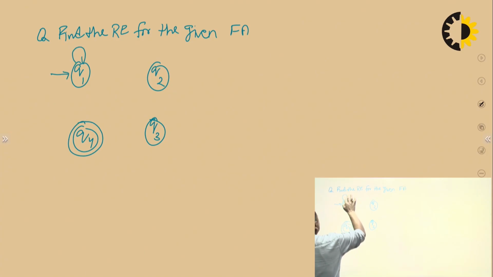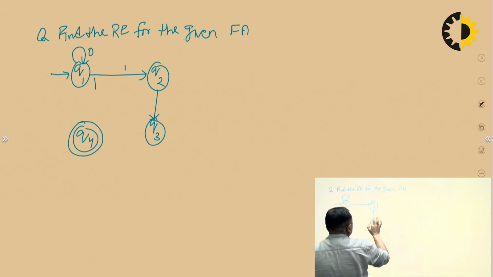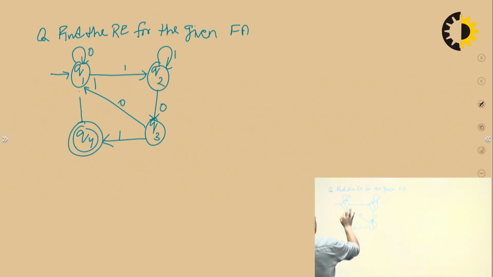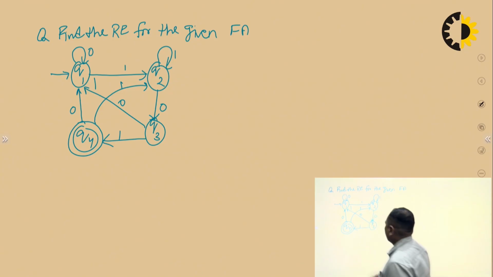So 0 is going again to Q1. 1 is there. 0. 1 is having a self loop. 0 is going to state Q1 and 1 is going to state Q4. From state Q4, 0 is going to Q1 and 1 is going to state Q2. So you have to find this solution.